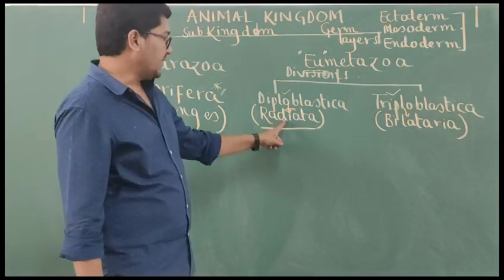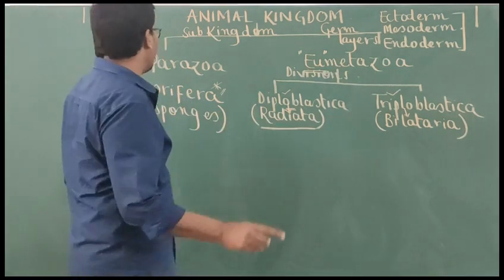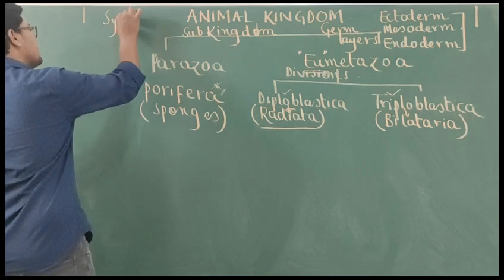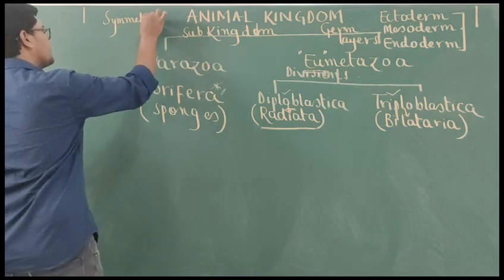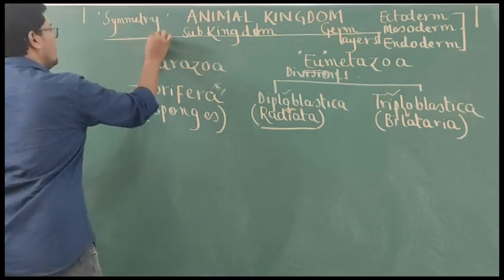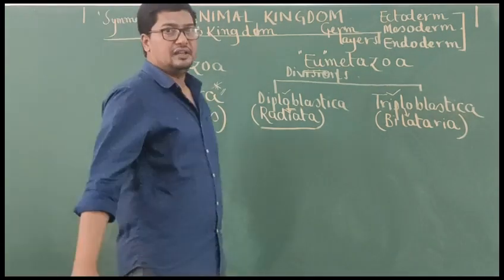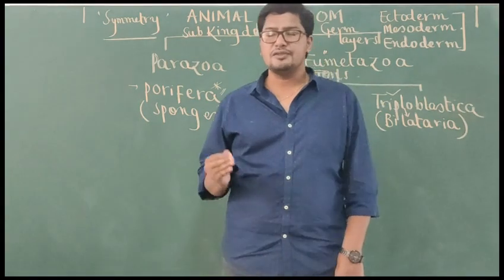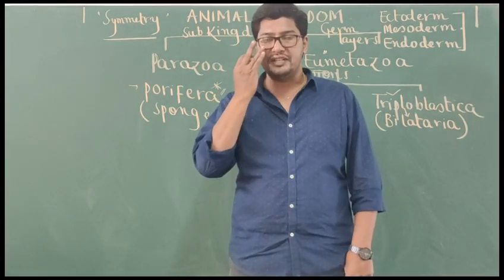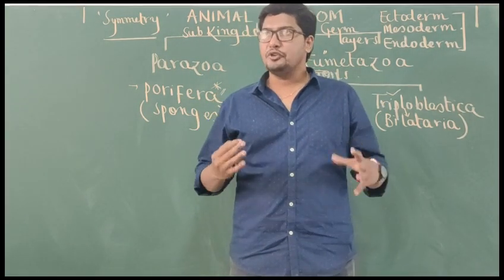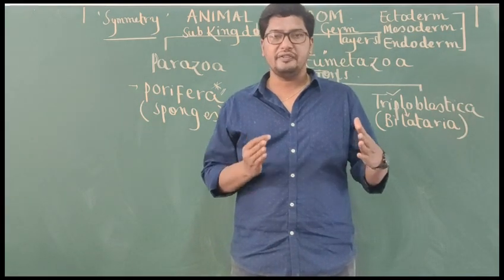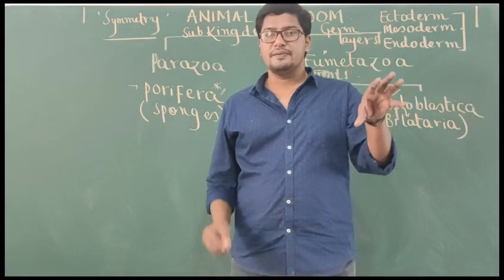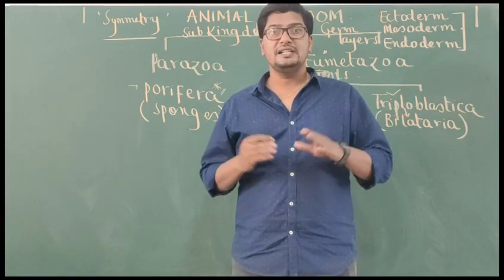These names, radiata and bilateria, are based on which character? This is based on a character called symmetry. So here once again students should remember the definition for symmetry. The simplest and standard definition, if you ask me what is symmetry, is like this: arrangement of the body parts according to a geometrical design.